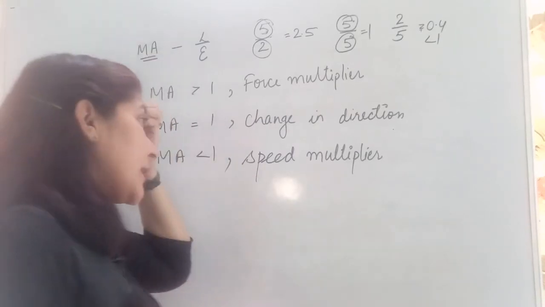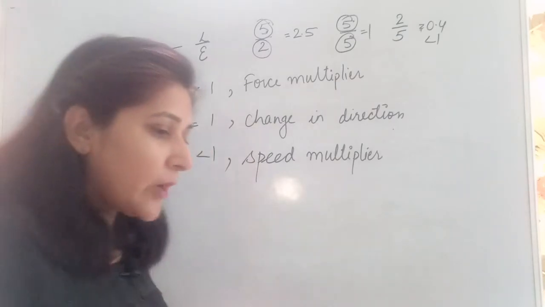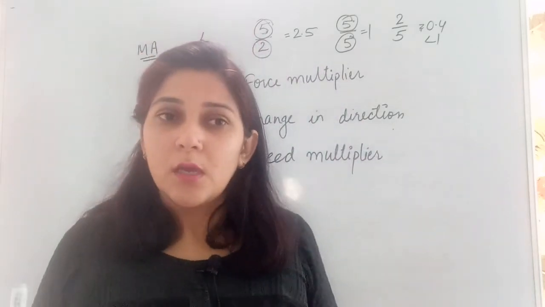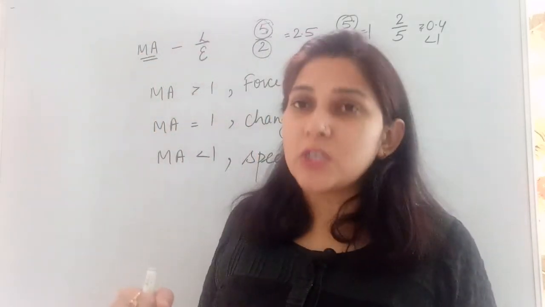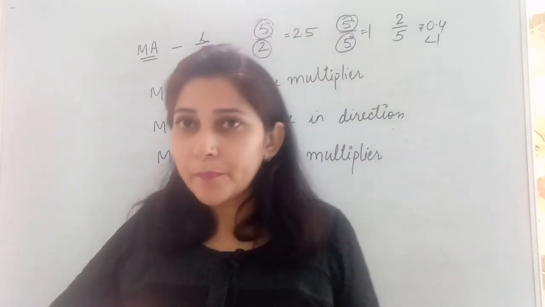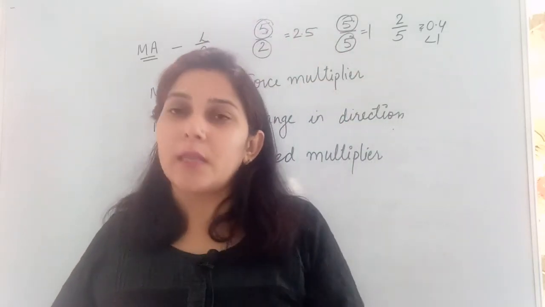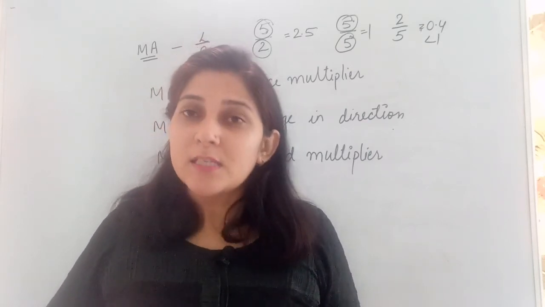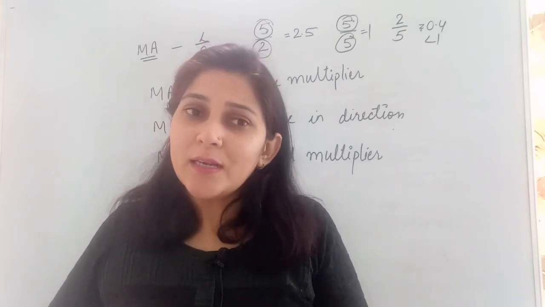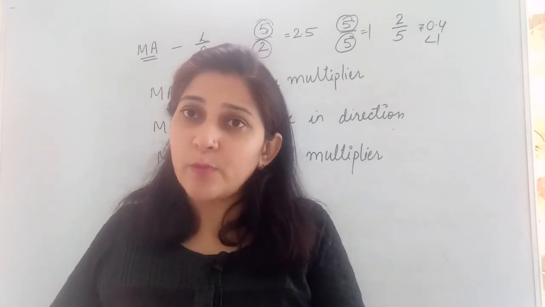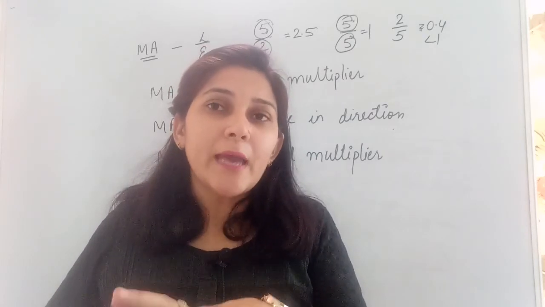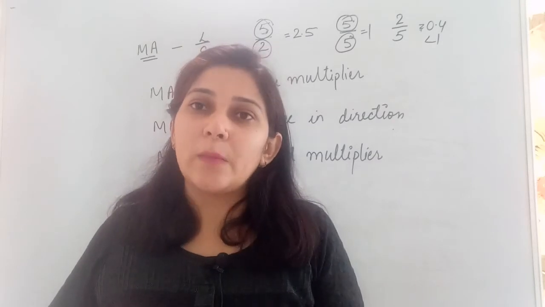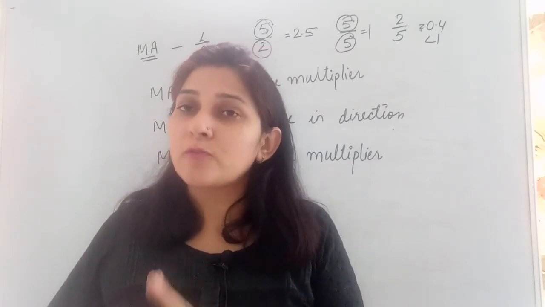Fine. So when we are talking about mechanical advantage, there is one more thing which I told you initially also, that we can learn with the help of this. What can we learn? Any machine can be a force multiplier as well as be used to change the direction. But at the same time, it cannot be the speed multiplier. Similarly, any machine when it is working as a speed multiplier can be used to change the direction, but at the same time it cannot be used as a force multiplier.